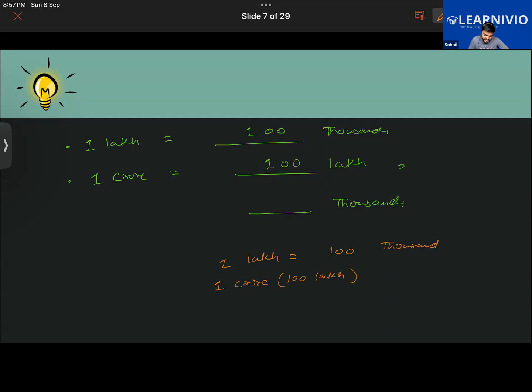So if 1 lakh equals 100,000, then 100 lakh will be 100 multiplied by 100, that is 10,000. There are 10,000 thousands in 1 crore.